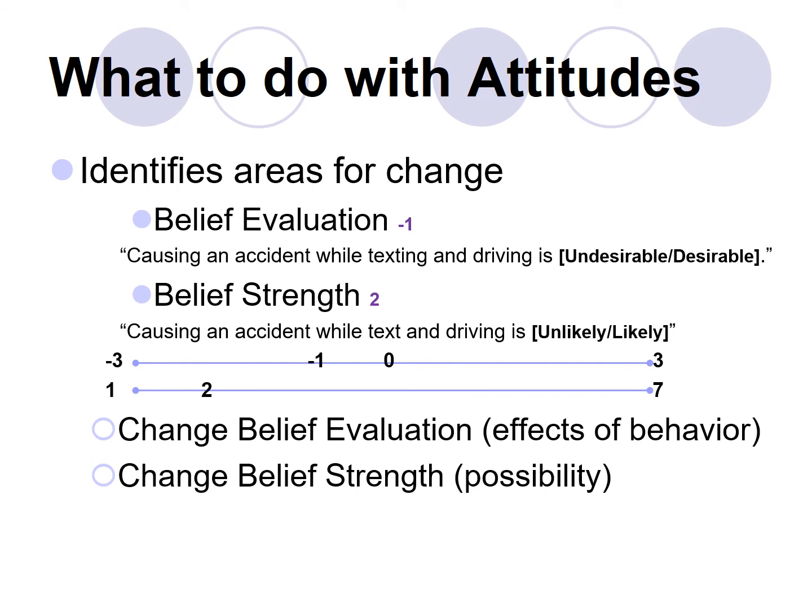This goes back to EPPM, right, and severity and susceptibility: getting people to believe that not only could the thing that happens be bad, but that it is likely to happen to them. So people do a lot of, well, that would happen to other people, not to me, because I know what I'm doing. I can multitask well. By the way, the research says nobody's good at multitasking, right? I'm a good driver, right?